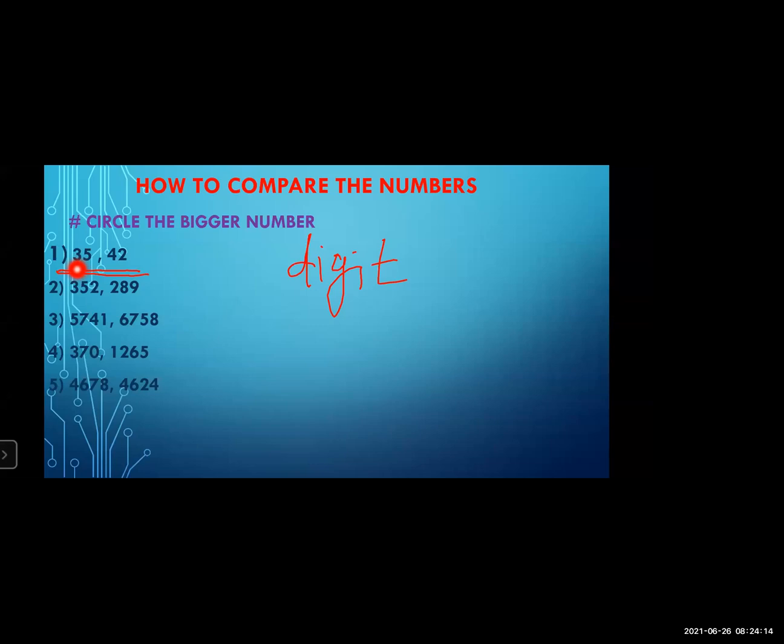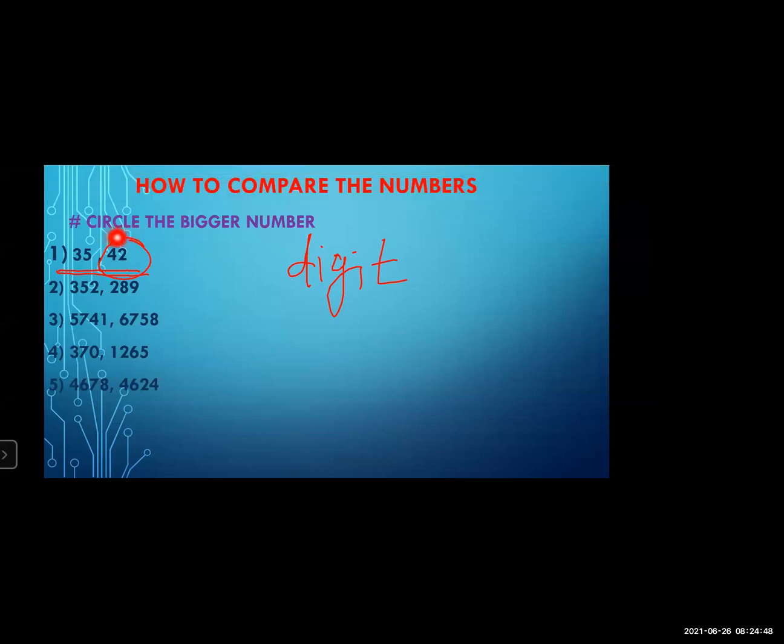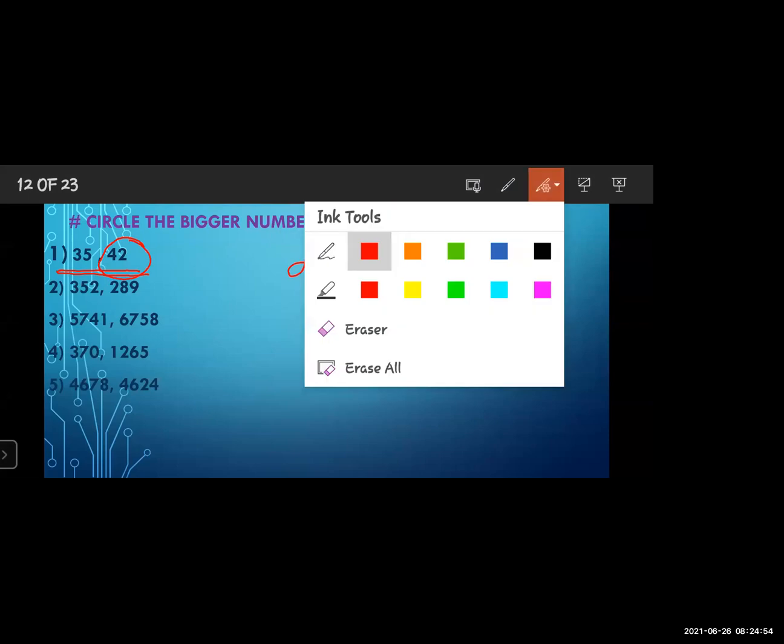Now which digit is on the tens place? In the first number, which digit is on the tens place? 3. And in the second number, 42, which digit is on the tens place? 4. Which is the bigger number, 3 or 4? 4. That's why 42 is bigger. And you have to circle it, because the question is to circle the bigger number. Okay? Understood?